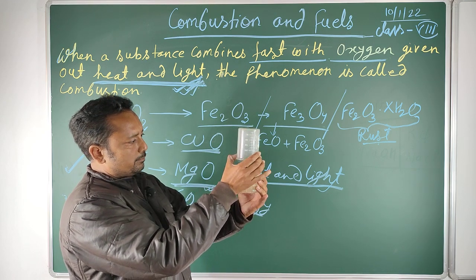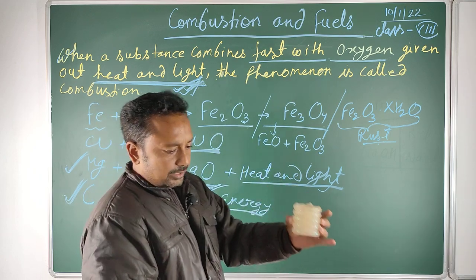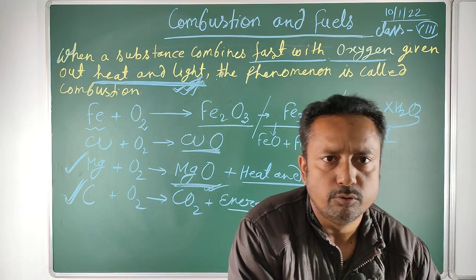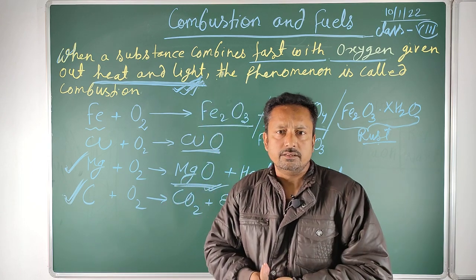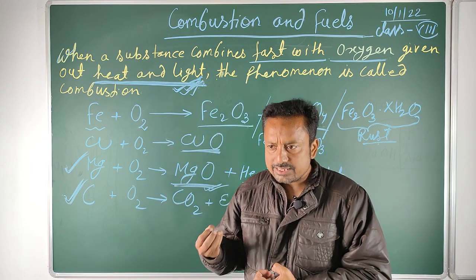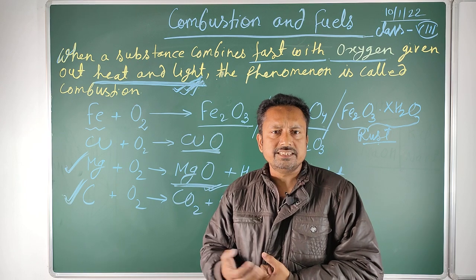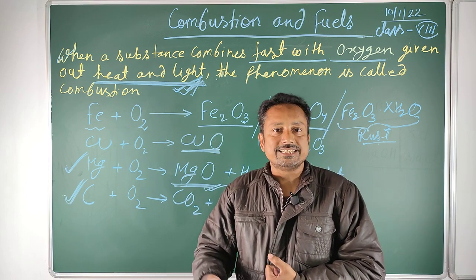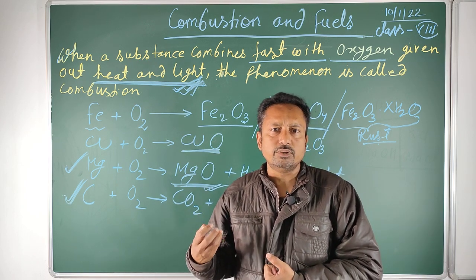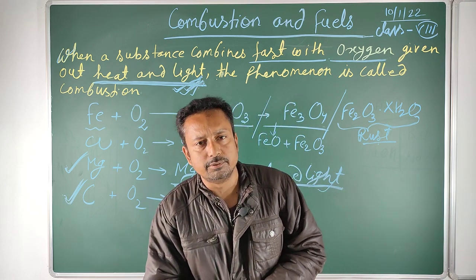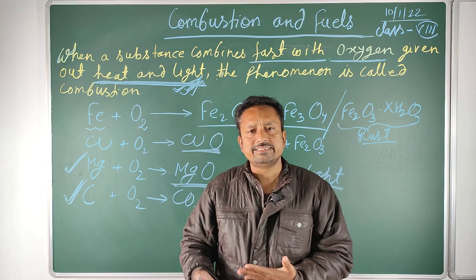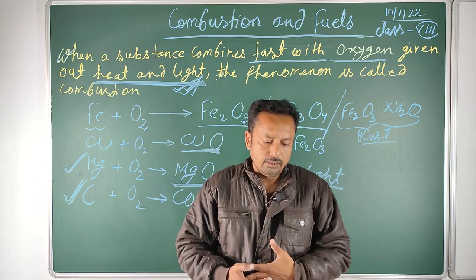So it exhausts because there is no oxygen for further combustion, because oxygen is one essential element for the oxidation process, and combustion is itself one special type of oxidation. So without oxygen it is not possible for any material or substance to undergo combustion.